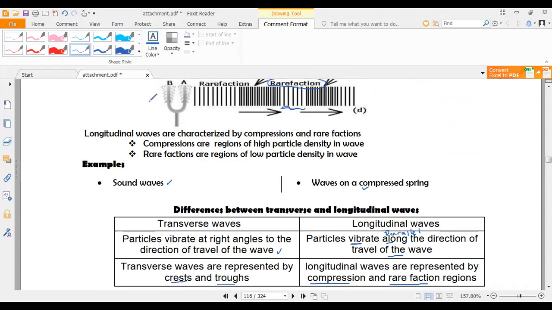In our next episode, we shall look at the components of the wave, and we shall know all the various terms of the wave.